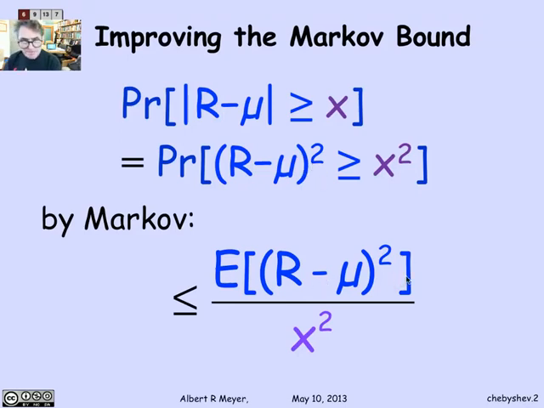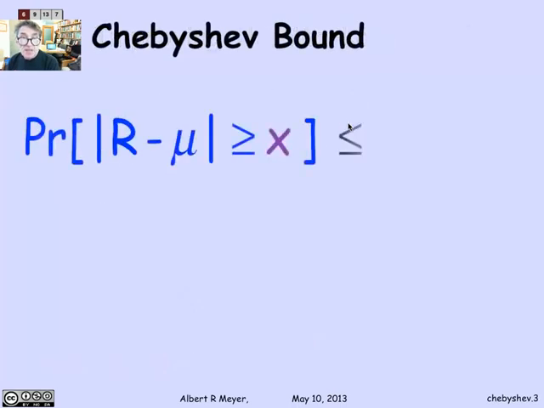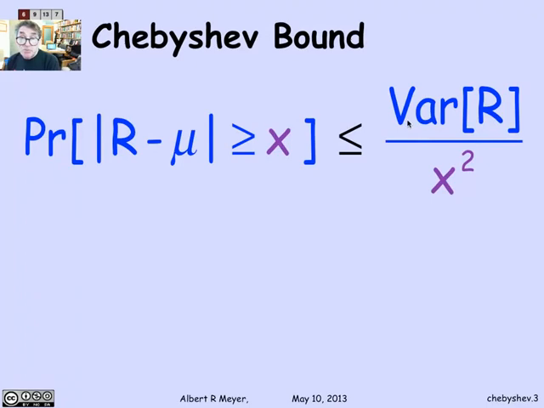Now, this numerator is a weird thing to stare at, the expectation of R minus mu squared, and may not seem very memorable, but you should remember it because it's so important that it has a name all its own. It's called the variance of R. And this is an extra bit of information about the shape of the distribution of R that turns out to allow you to state much more powerful theorems in general about the probability that R deviates from its mean by a given amount. So we could just restate the Chebyshev bound, replacing that expectation formula with its name, variance of R. This is what the Chebyshev bound says.